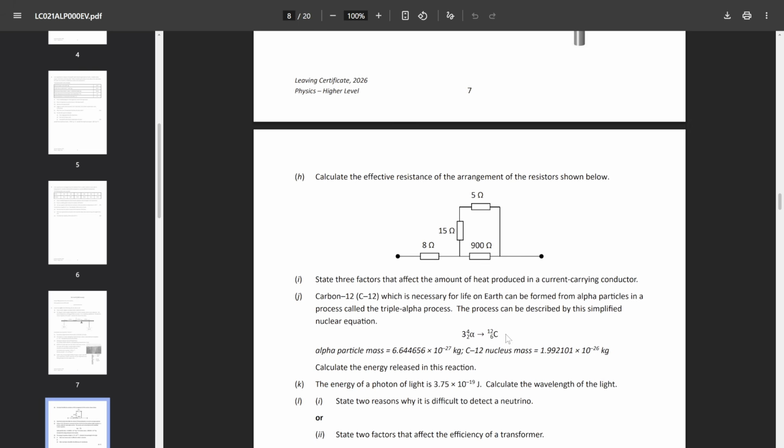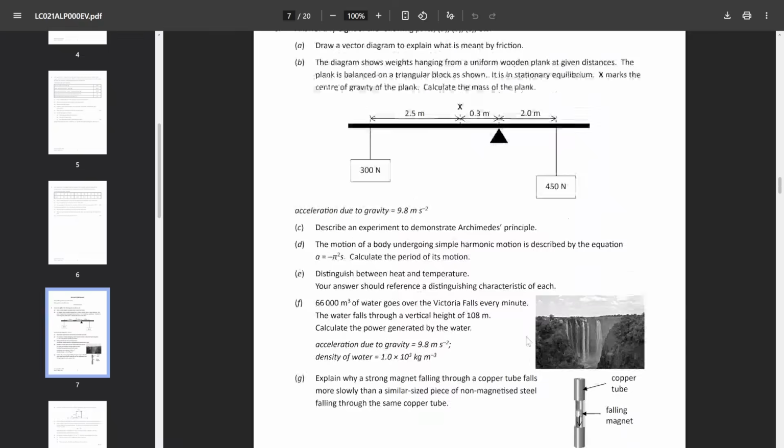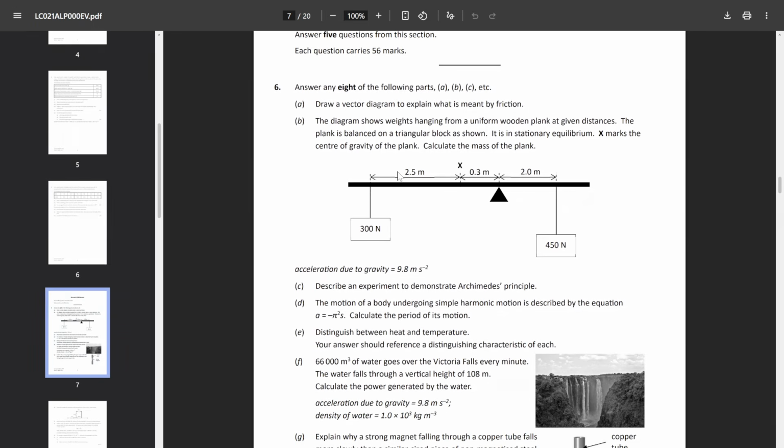That's on the end of the carbon-12 as it decays, but otherwise not too bad. The questions that I had slight issues with were part B. It's another moments question in question 6, which appeared in 2024, and I'm nearly certain there's one in 2025 as well, though it might have been the moments experiment. But anyway, a bit of an odd question because it didn't appear as part of a question 6 previously, as far as I can remember. So adding it again was a bit odd.